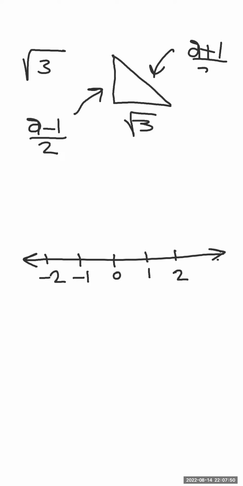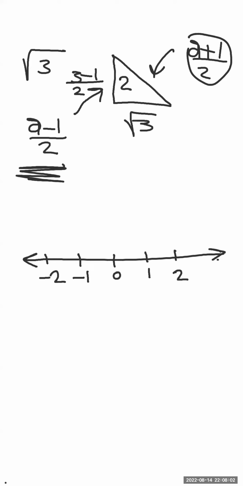So simply 3 minus 1 over 2 means that this side will be 1, and 3 plus 1 over 2 means this side will be 2. Correct? Yes. So this side is 1 and this side is 2.